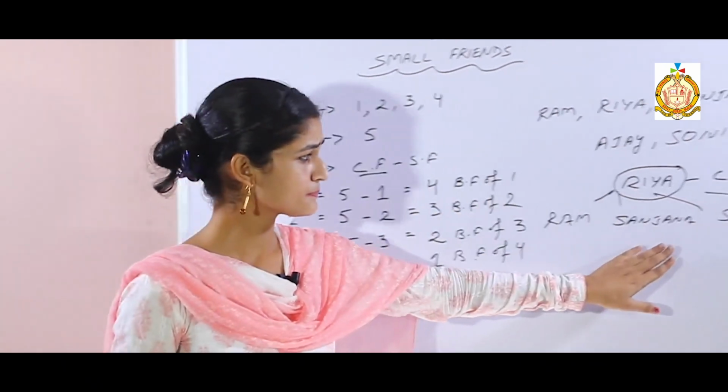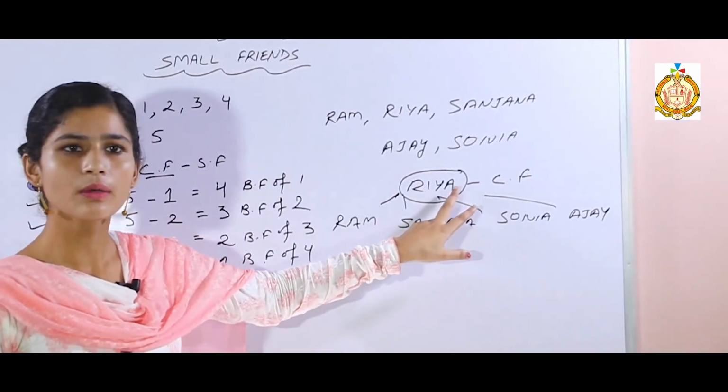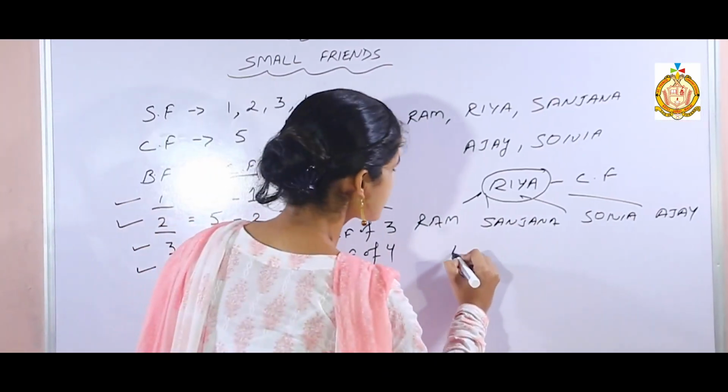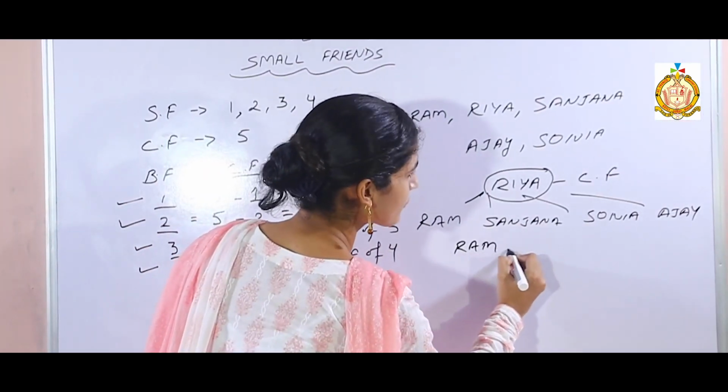Come to the example. Now, here Riya is a common friend for all the other friends. So now suppose Ram is a best friend of Ajay.